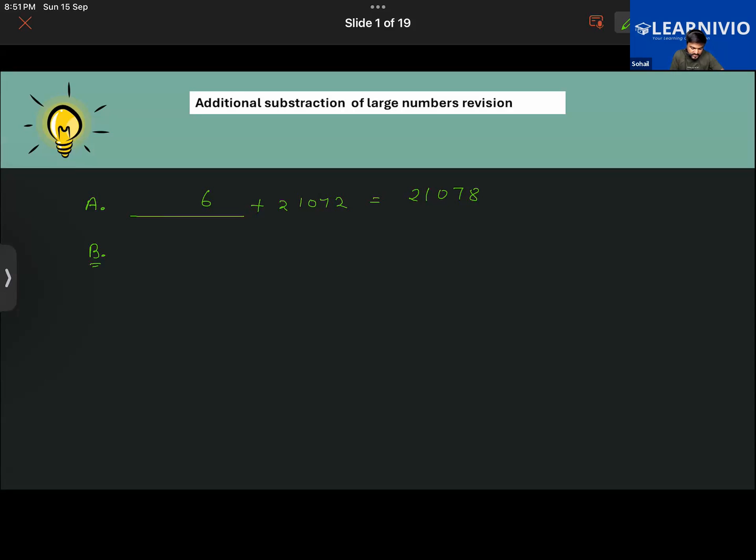That question number B is that the number is 624251. What should be subtracted from it so that the resultant answer becomes 226378?